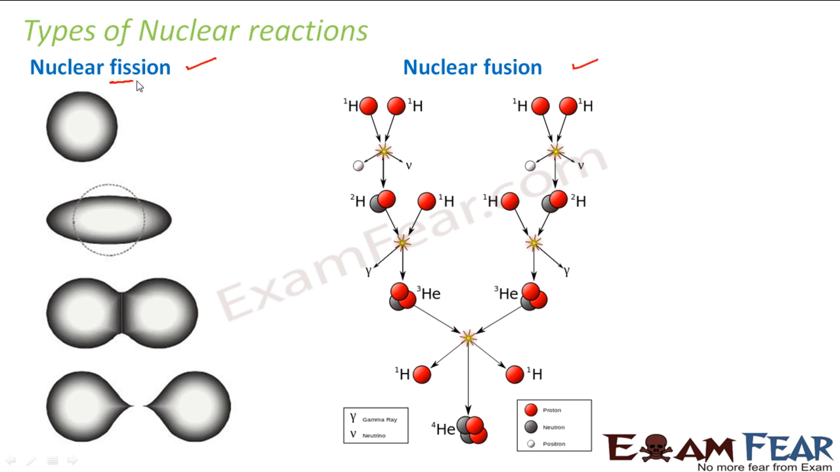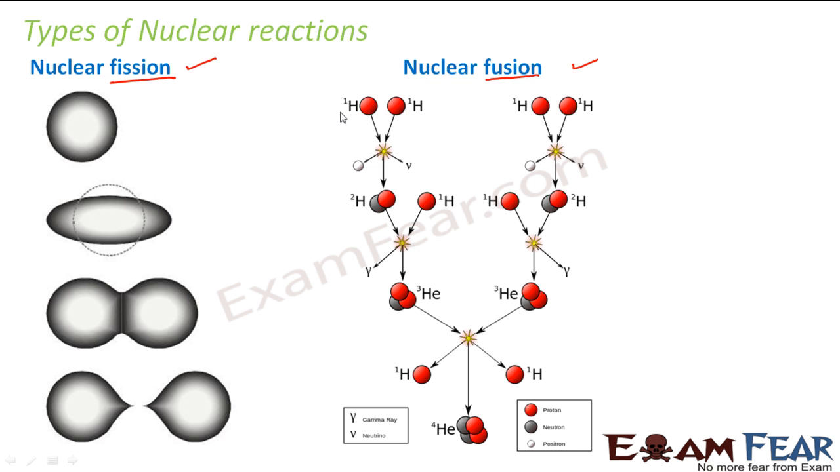Now, as the name suggests, fission means breaking up. So, in fission, what happens? There is one heavy nucleus, and this heavy nucleus will split up into two lighter nuclei. With this process, a huge amount of energy will be released, and that energy will be utilized for many useful purposes. Similarly, in case of nuclear fusion, fusion means when two things fuse together, when two things combine together.